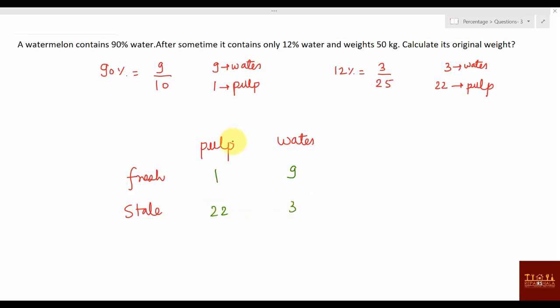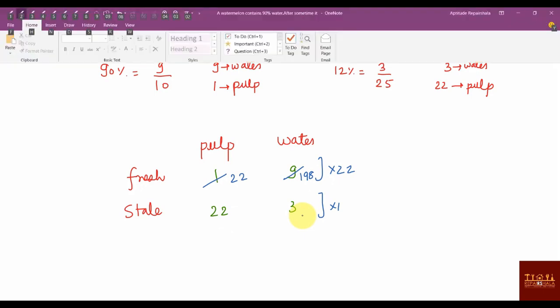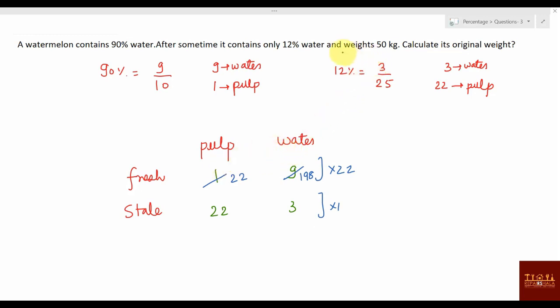Now pulp should be the same, yes or no? But is it the same? No. Make it the same. How can we make it the same? Multiply this with 22 and this with 1. So what will you get? This one is 22, this one is 198, and this value is already 22, this is 3, right? Now what is given? It is given that after some time it contains only 12% water and weighs 50 kg.